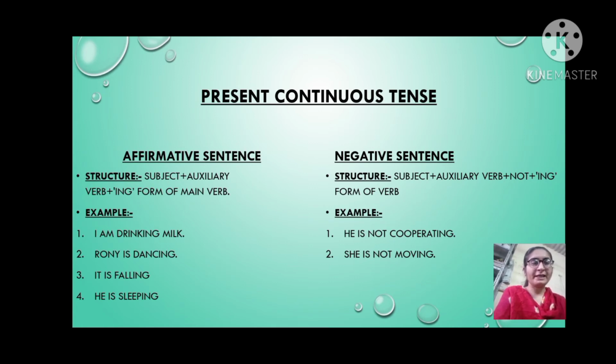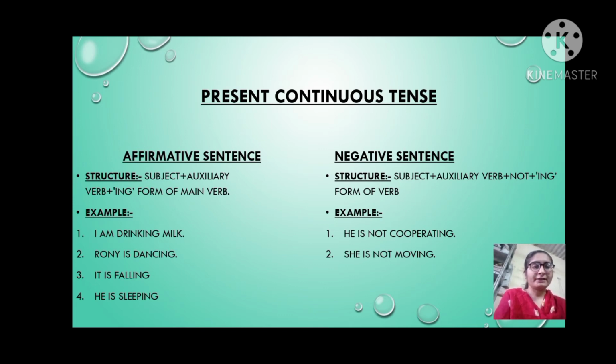Here the word he is subject, is auxiliary verb, and not is in the structure because it is negative sentence. That's why cooperating is the ing form of cooperate, and it is verb.